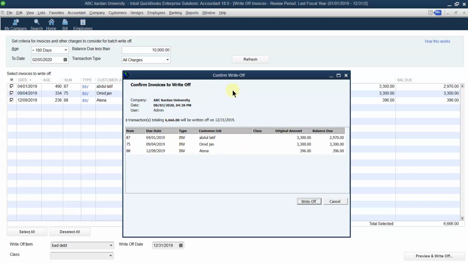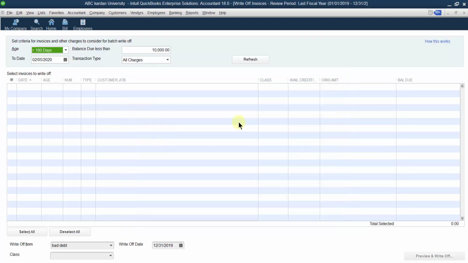How many invoices will be considered as a bad debt? Of course, 3 invoices: one for Abdulatif, one for Omid John, and this one. And this is the amount of each, which are clear there. Total amount is equal to 6,660. So write off or cancel. If you're still confused, please cancel it. If you're sure, then click on write off. Writing off transactions. Okay, so that is basically done.